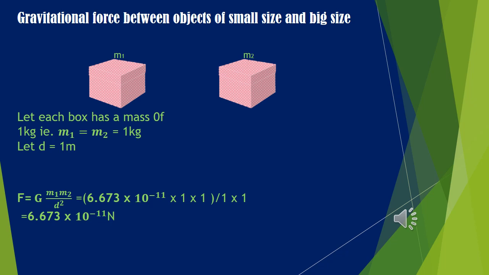So children, can you understand? The force is so small, that is 6.673 into 10 raised to negative 11. So now you can understand why these objects, even though they have a force of attraction, don't come and meet with each other, because the force is very negligible.